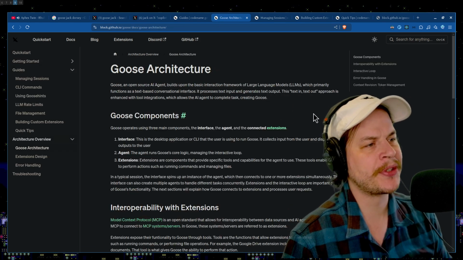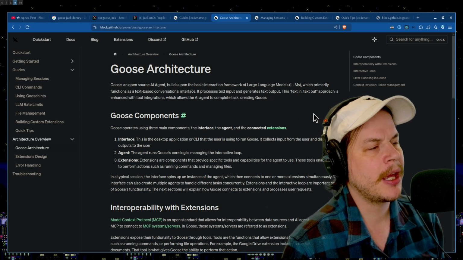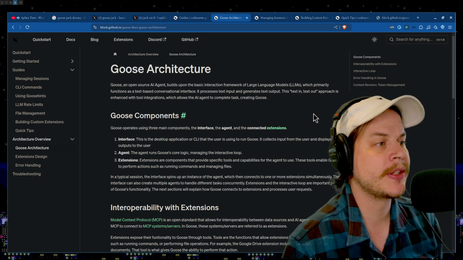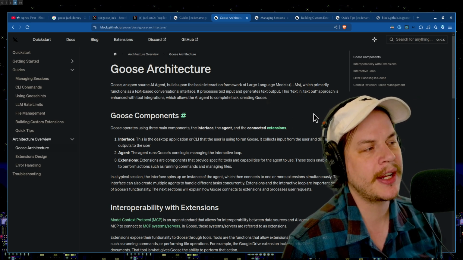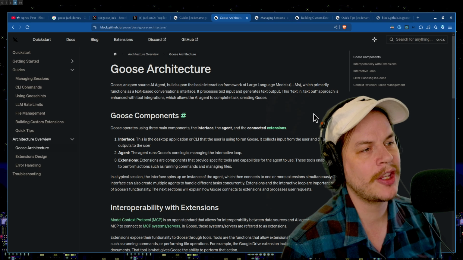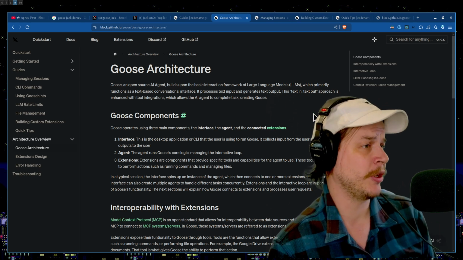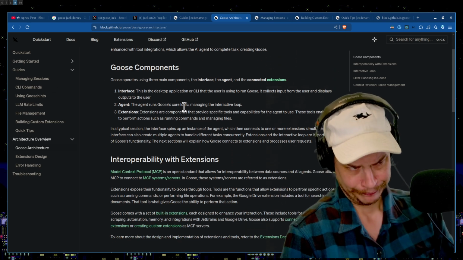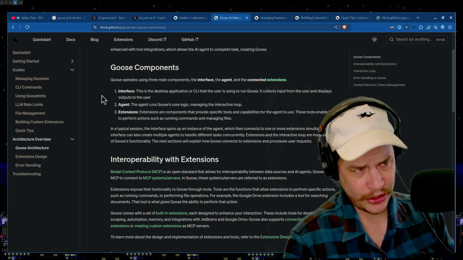So Goose is an open source AI agent that builds upon the basic interaction framework of LLMs, which primarily function as a text-based conversational interface. It processes text input and generates text output. This text-in, text-out approach is enhanced with tool integrations, which allow the AI agent to complete tasks, creating Goose. So the components are the interface, agent, and extension. We just read about what extensions are. We understand agents. Interface, that's the desktop.